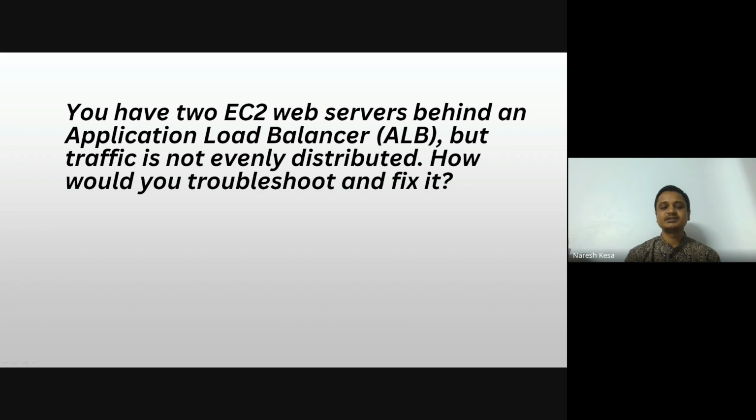If the EC2 instances are in different availability zones but cross zone load balancing is disabled, then we also face the issue. It may prefer instances in the same availability zone as the client.